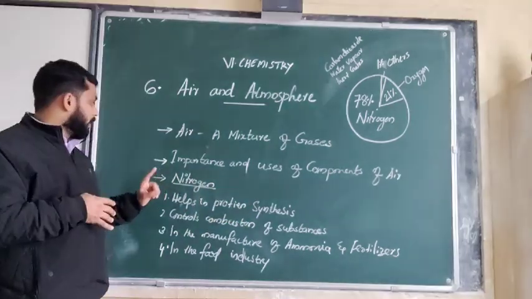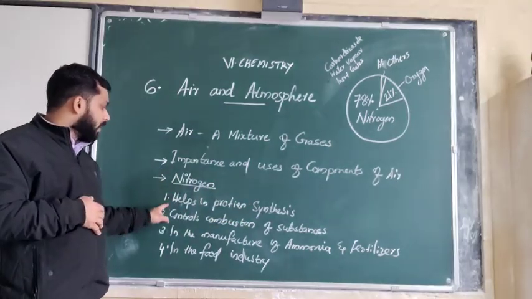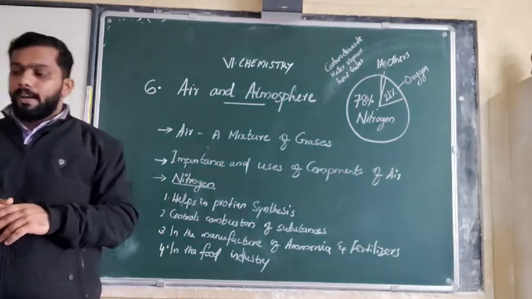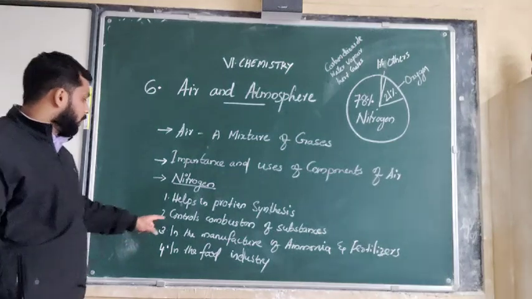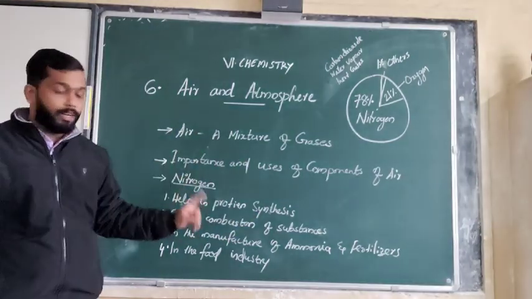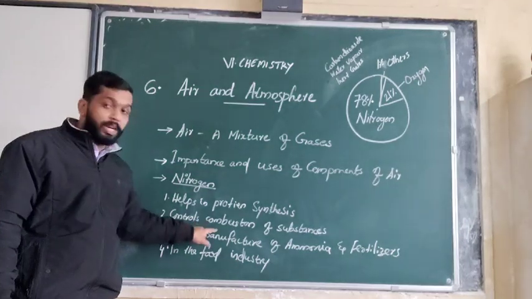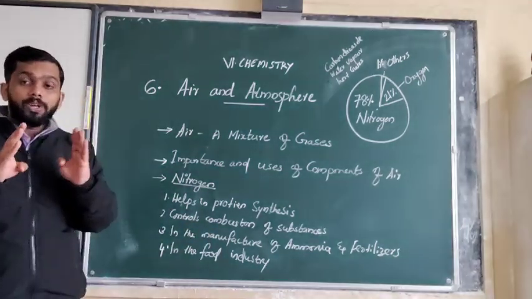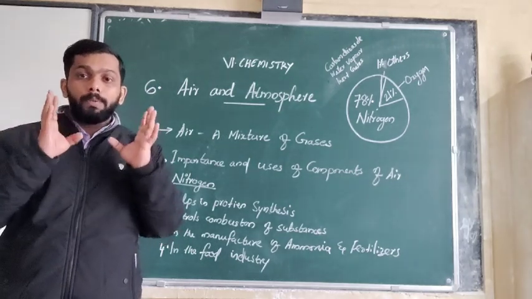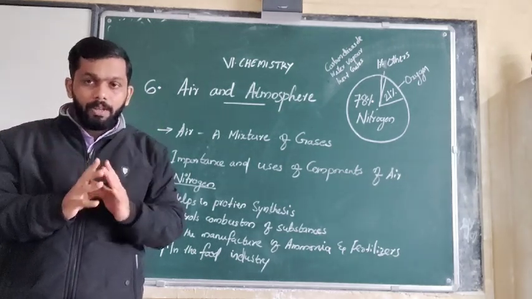Okay, so the first importance of nitrogen is that it helps in protein synthesis in the plants. Then the next point: it controls combustion of substances. What is combustion? Burning. We know that oxygen is required for combustion. If you want to burn something, oxygen should be present.